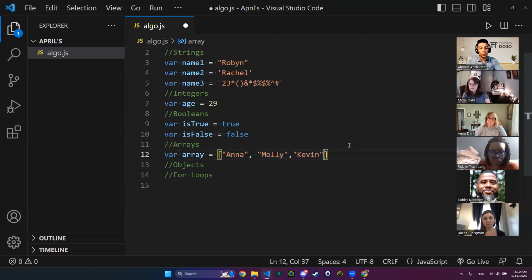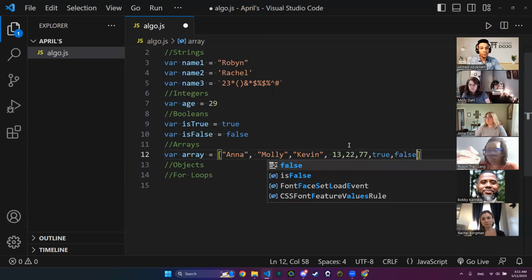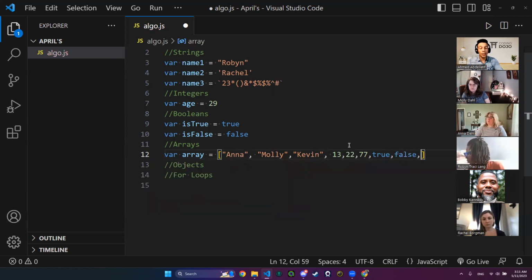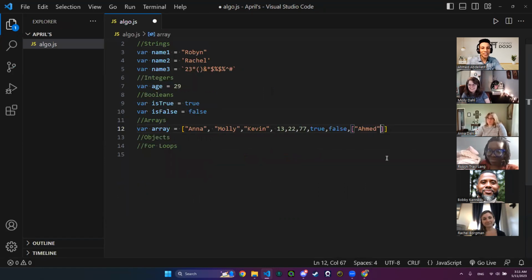We said arrays can carry also integers, booleans, another array. Let me add my name and another integer. That's it. Okay. We have in the array strings, integers, booleans, arrays. So arrays can be holding or carrying any data types that we have.